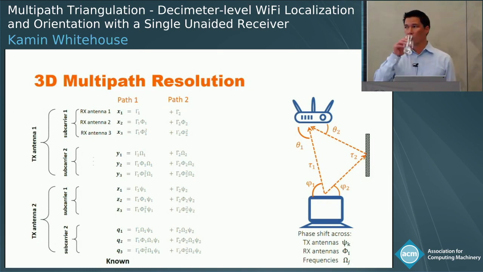Good question. If I could add on to that question, your results do show that when you're in this big public area, the performance is worse, right? So one apparent reason could be that you just have more multipath, a more complicated multipath scenario. In that case, would increasing the number of paths you consider help at all, or is it probably just too noisy to add any new information?